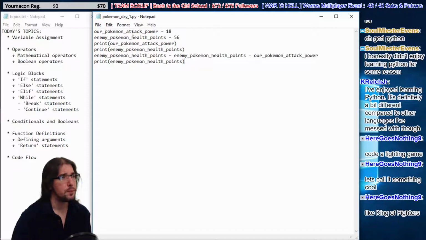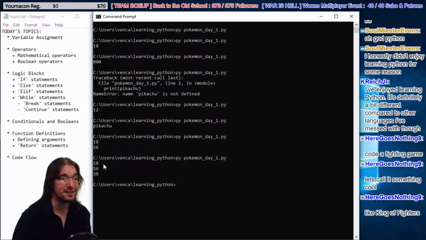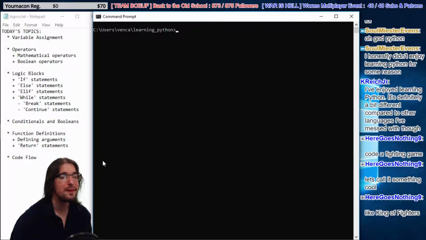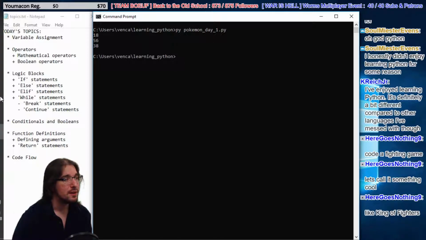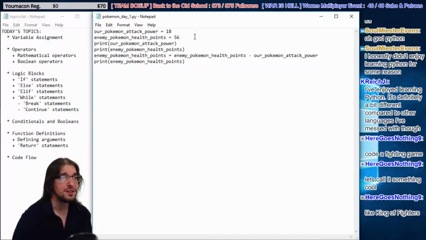So let's print off some more stuff, guys. Right now we have 3 lines with a bunch of text, excuse me, with a bunch of numbers. This means nothing. I'm going to clear the screen here with CLS. Clear screen. Boom. So we have these 3 numbers printed off. There's not a lot of information there, right? We don't know what these numbers mean. Let's make it more explicit to the user by printing out some text.